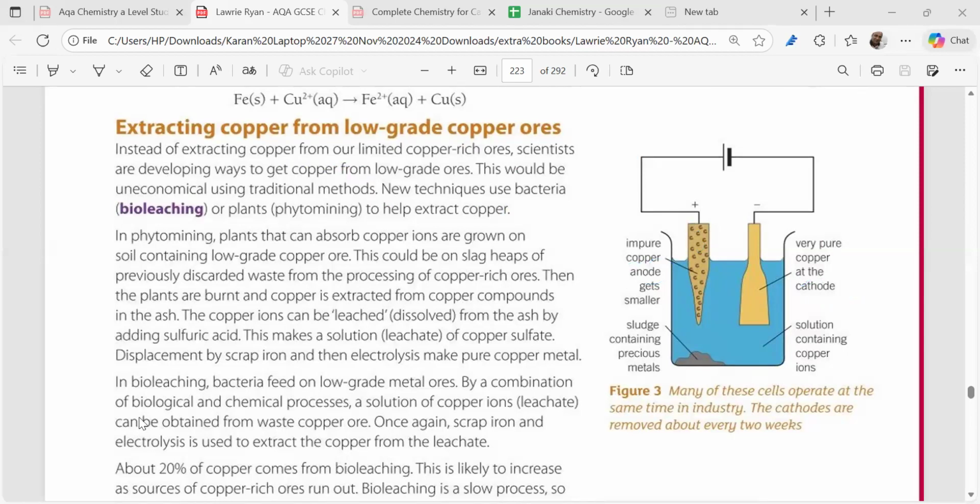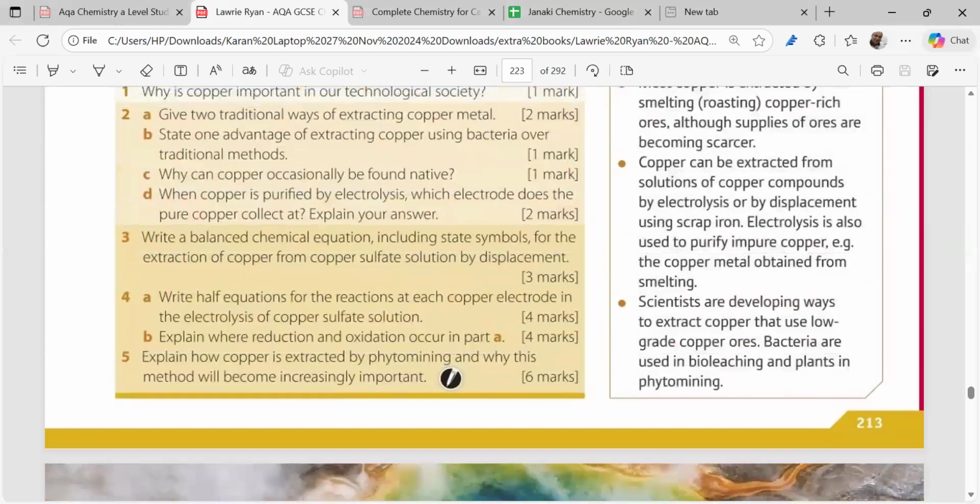The question is which electrode does pure copper collect at? Can you see this? Pure copper collects at the cathode, right? You can write down this part, right? Understood?